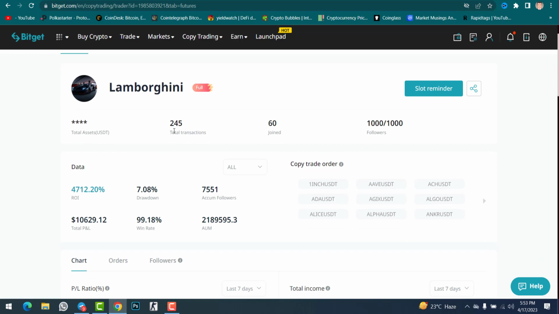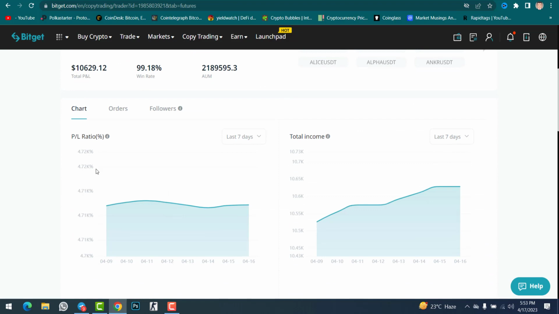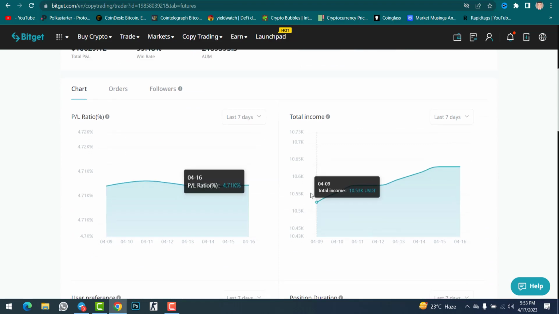You can find total transactions, joint copy trader orders. This is all the trading pairs. So return over investment, drawdown, followers, assets under management, win rate. Check the win rate, 99.80%. Total profit and loss 10,000. So you can check the ratio. This is all the chart. Total income,